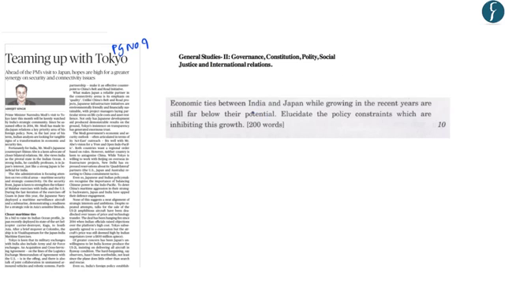This article on page number 9 is related to the India-Japan relations. And this is in the context of the upcoming visit of the Prime Minister to Japan. So this will form a part of the General Studies paper 2 under the topic International Relations. And you should know that previously in the year 2013 in the General Studies paper 2, a question was asked related to the India-Japan relations. So this becomes important for us from mains point of view.